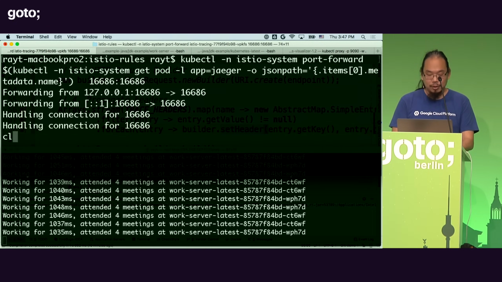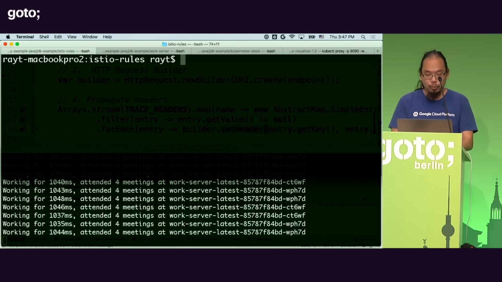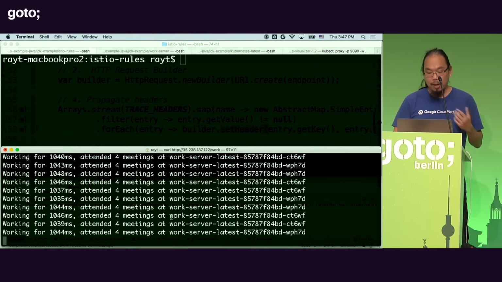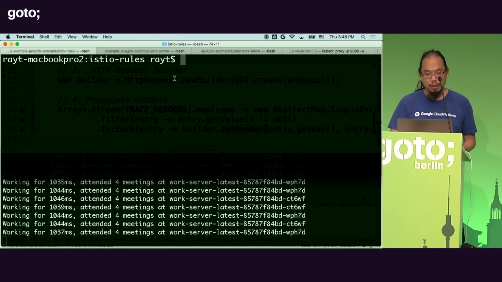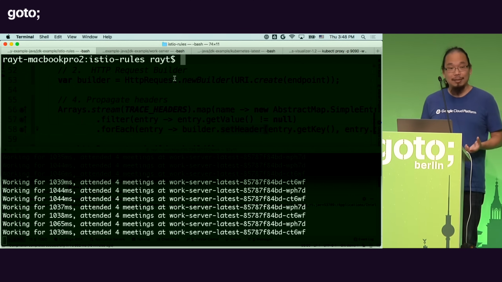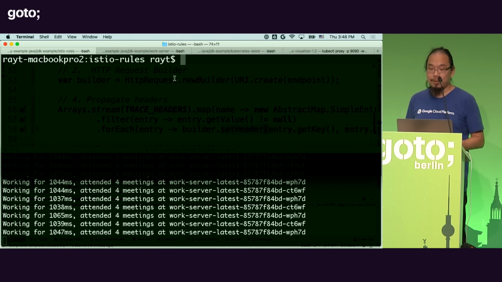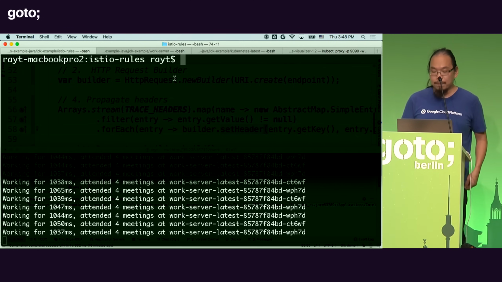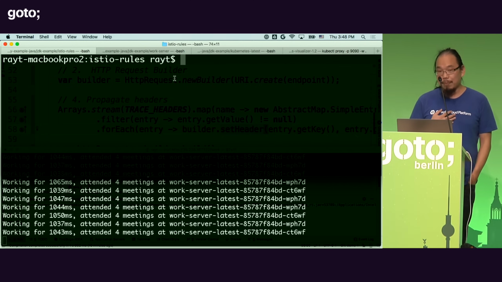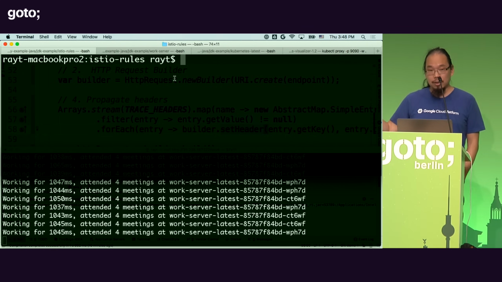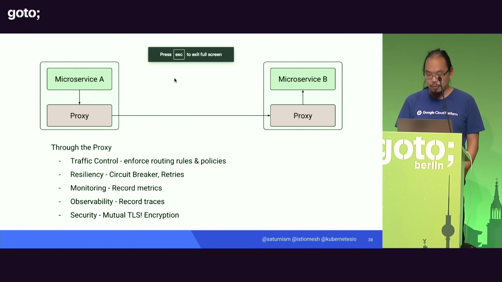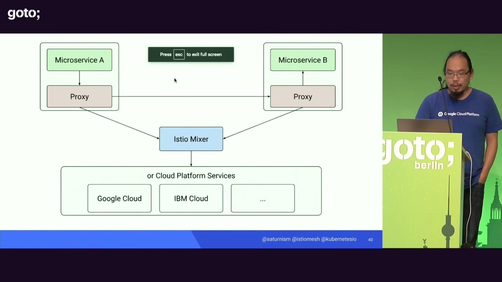And the beauty of this whole thing is that if I were to deploy this with mutual TLS connections, so that my connections here are secured between work server and meeting server, it's really exactly the same thing. I do not need to modify my application. Maybe slight changes in the way I deploy it, but without changing anything on my app, this communication can be secured via mutual TLS as well. Okay? So there's a lot more things we can do.